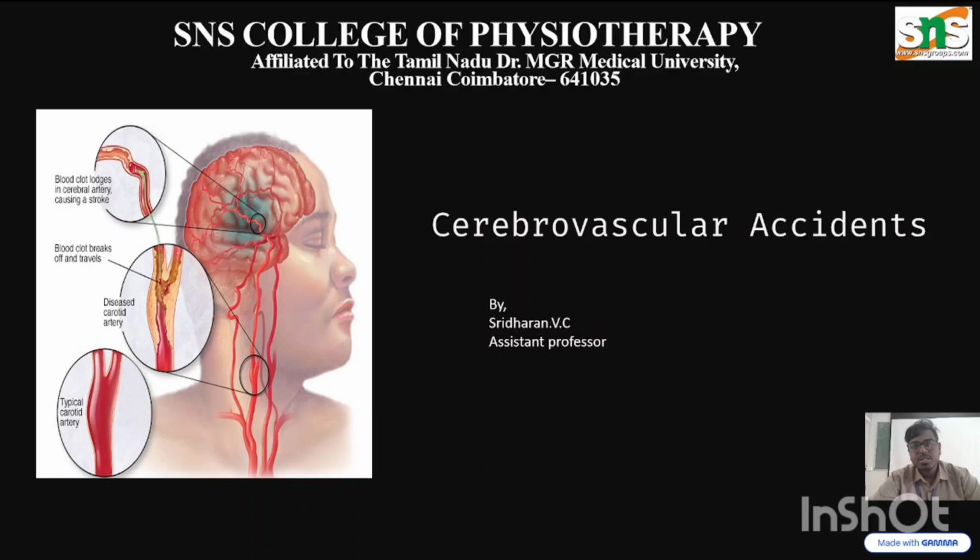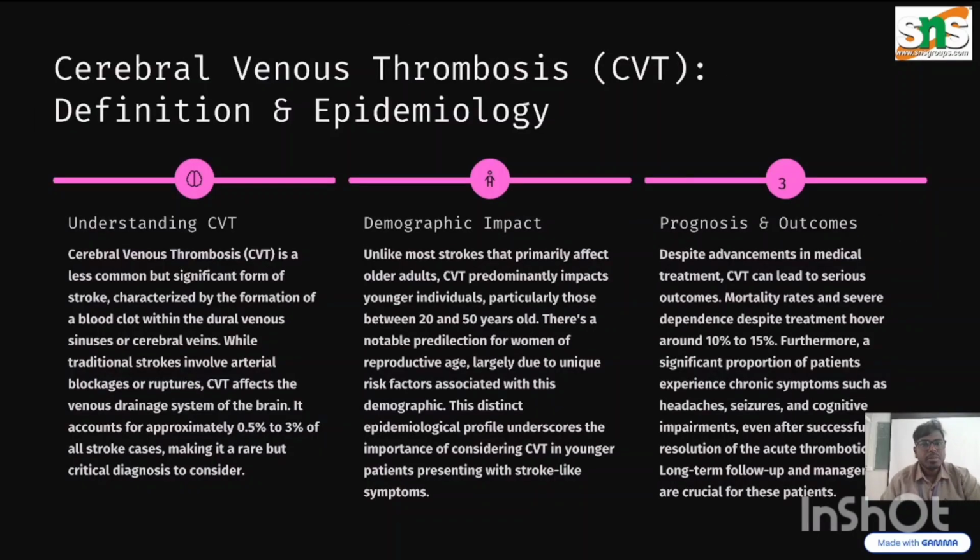In this video, we're going to see about the topic which is based on the cerebrovascular accidents. Cerebrovascular accident is nothing but the condition which leads to cerebral venous thrombosis. Here, in the venous system, known as the atrium and the ventricular system of the brain, it can lead to thrombus formation. Thrombus formation is nothing but a blood clot within the dural venous sinuses and the cerebral veins, which leads to the traditional strokes involving the arterial blockage and the rupture.